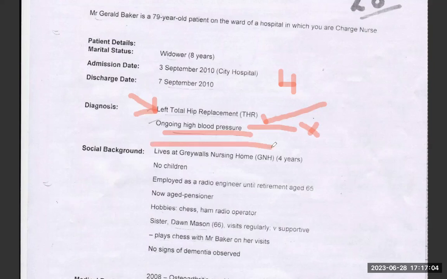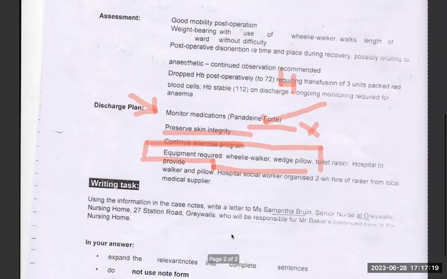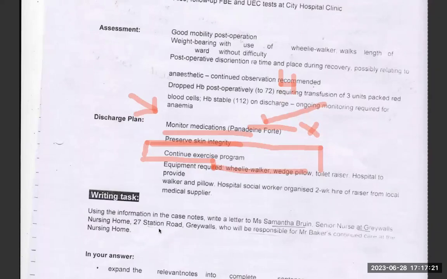This is the main point I want to discuss. If you miss this in the exam, you will not pass. If you understand this point, you will pass. Lives at Grey Wall Nursing Home. This is the main point I want to discuss. And who are we writing the letter to? To whom are we writing the letter? Grey Wall Nursing Home senior nurse.